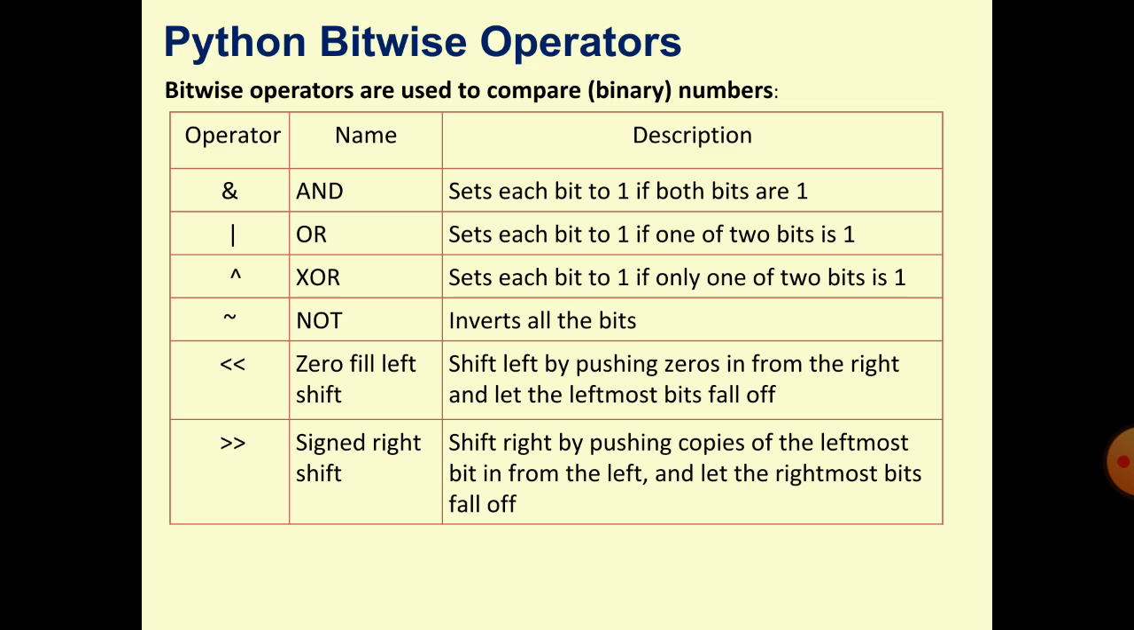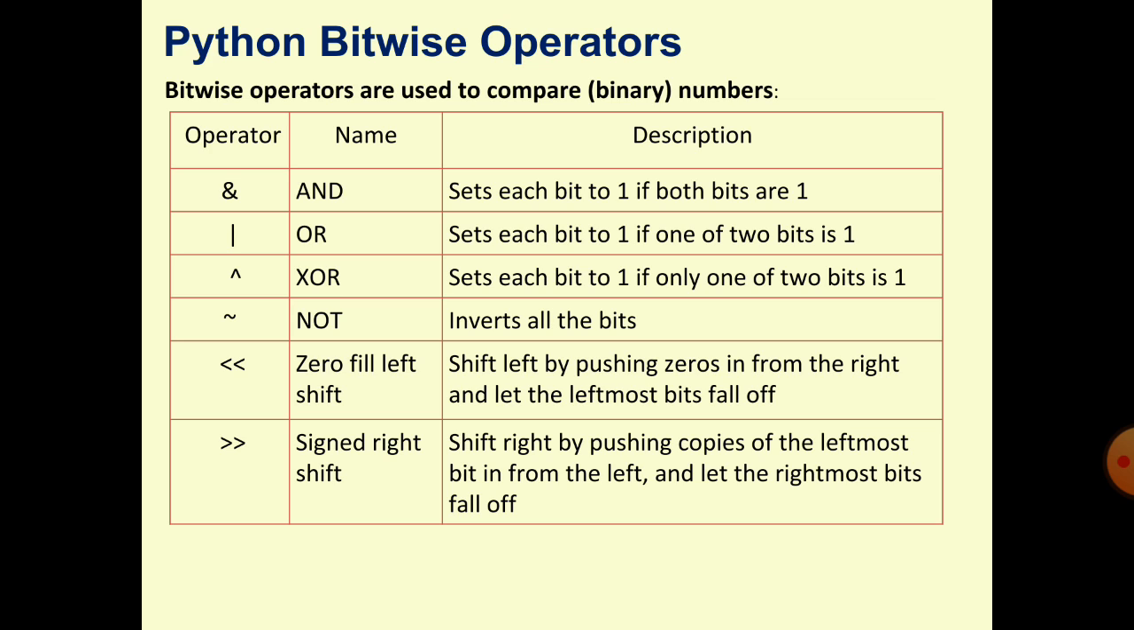Shift the value of the variable left and fill 0 on the right side. Suppose I have written 1 0. If you shift one time left, it will be 1 0 0; on the right side you fill 0. Right shift shifts the value of the variable rightward, pushing copies of the leftmost bit in from the left.